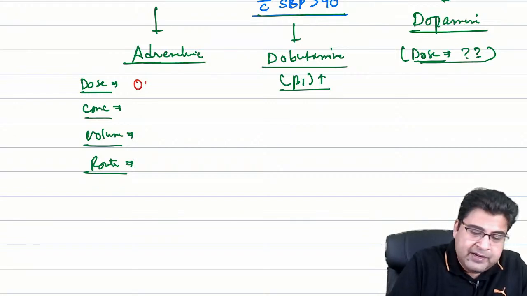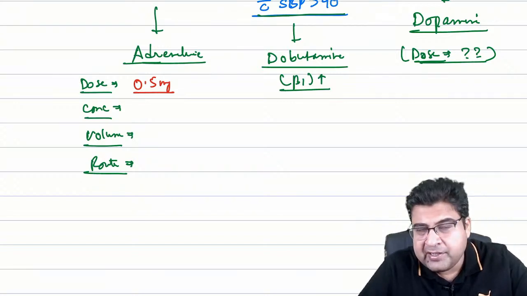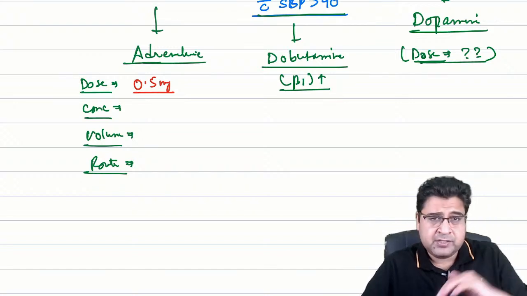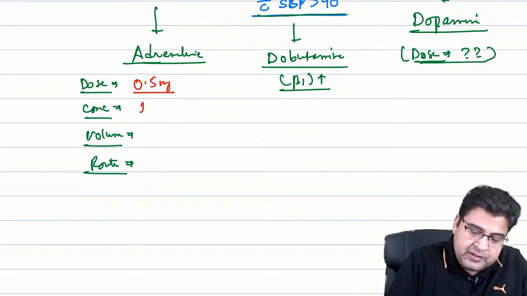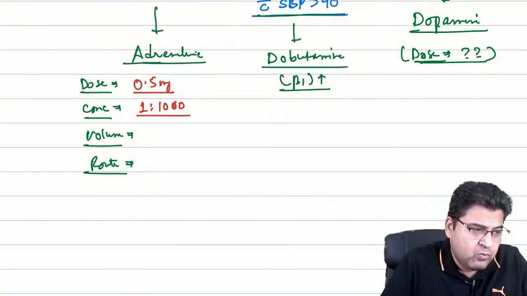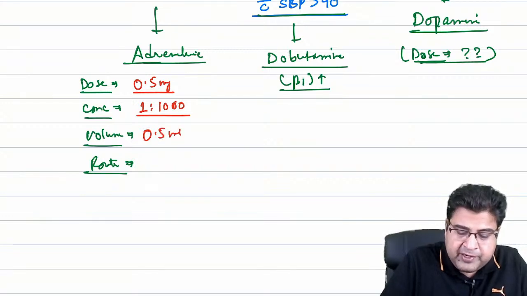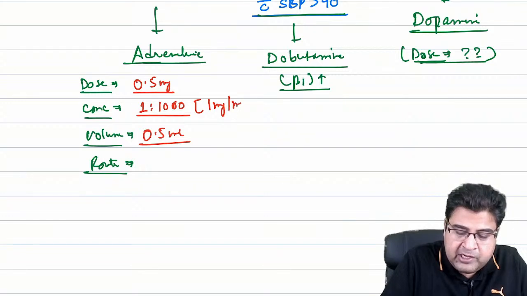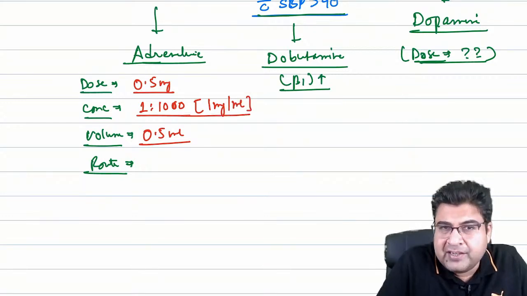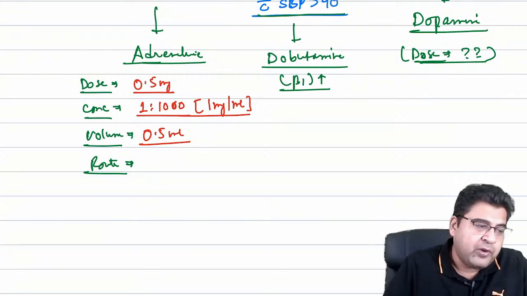Here the dose of the medicine is half of the cardiac arrest dose. The dose for cardiac arrest was 1 mg. Here the dose is 0.5 mg. Concentration is 1:1000, right? And the volume of the drug is 0.5 ml, because 1:1000 contains 1 milligram of drug per ml. So when you want to give 0.5 mg, you have to give 0.5 ml.